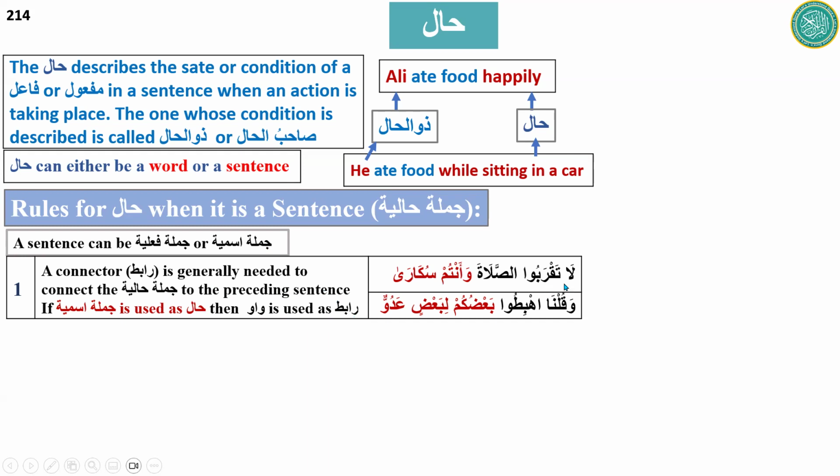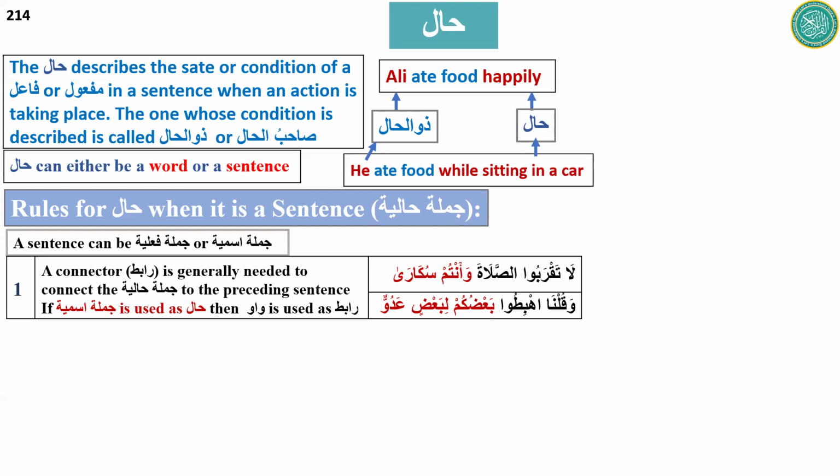So in this example, la taqrabus salata wa antum sukara: you all do not go near the prayer while you all are intoxicated. Here this waw is called waw haliya, and antum sukara is a jumla ismiya: you all are intoxicated.